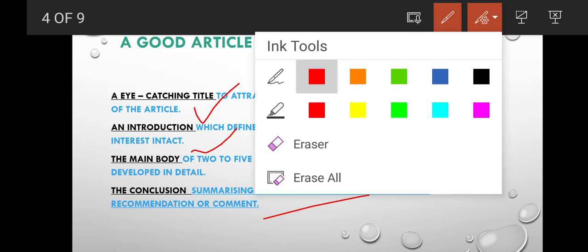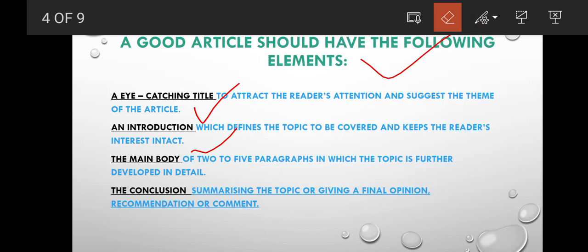Yeah, let's go for the main body. As I told you, the introduction, the main body, I was on the main body. The main body should be of 2 to 5 paragraphs. It should be divided into 5 paras, and the topic should be well detailed in an elaborated form. It should be explained.